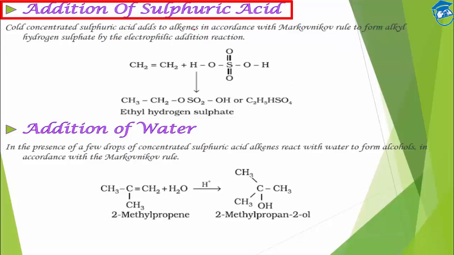Next is addition of sulfuric acid. So cold concentrated sulfuric acid adds to the alkene and follows Markovnikov's rule. So simply H will attach to the carbon having more number of hydrogen atoms. Here it is symmetrical, so it doesn't matter whether you attach to this carbon or that carbon.